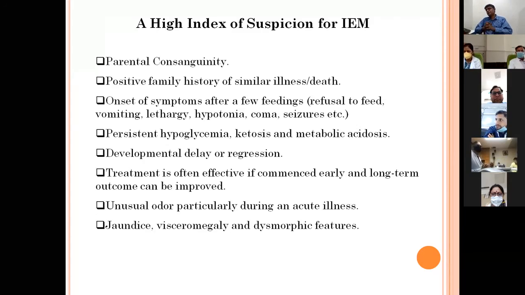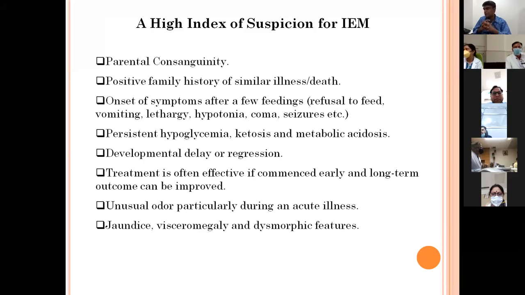So when should we suspect that a baby may have an IEM? There are many pointers that a baby should be suspected to have an inborn error of metabolism. One is parental consanguinity, because then the recessive genes which are present in both parents, but not expressing any disease, come together, and the baby has a very high chance of becoming a sufferer of that trait. And if there is a positive family history of similar deaths of newborns or infants in the family, that is also a strong indicator of the presence of IEM.